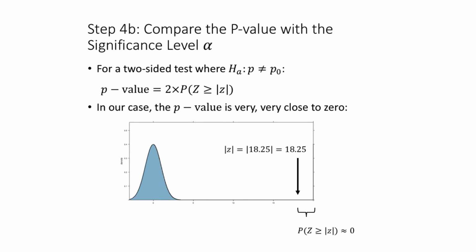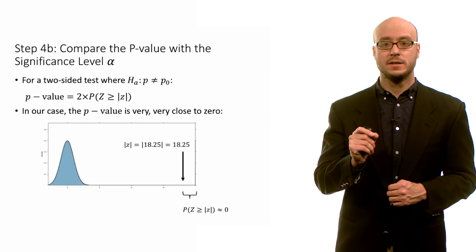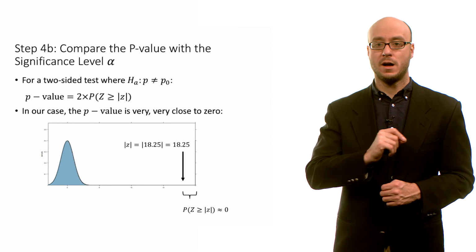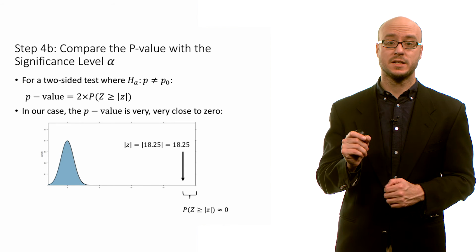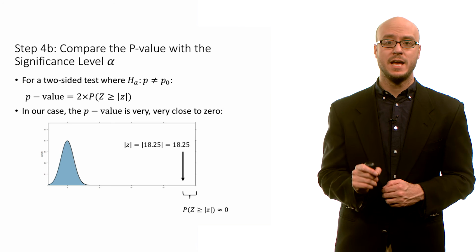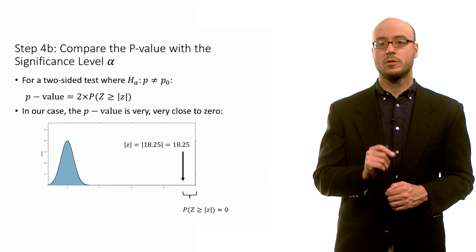So here we have a visualization. That distribution off to the end is where the sampling distribution should be located if that null is true. If the population proportion is actually 0.5, that's where the sampling distribution should be located, and that's roughly the shape that we'd expect it to have. Our sample of data is located way off on the end. That's because that reflects the z-test statistic, that's 18.25, and what it's reflecting is that if that null is true,